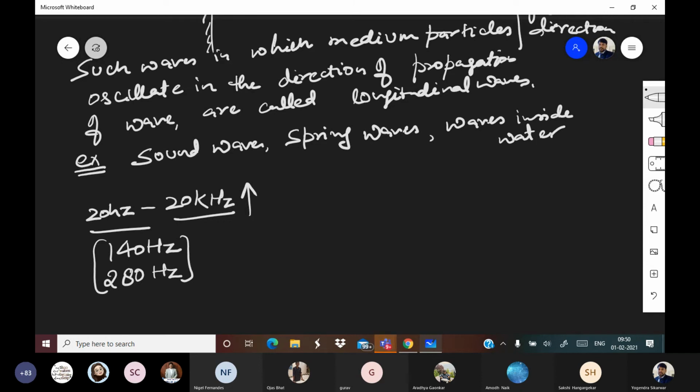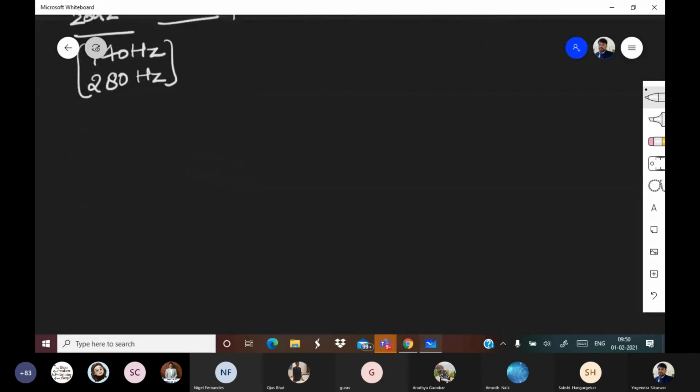So we were talking about the types of waves. In a very simple way, if energy moves in the direction of propagation of wave, then it is longitudinal. If energy moves perpendicular to the direction of propagation of wave, then it is transverse. All right. As I was telling you, we can prepare quick notes. Let me tell you how to prepare quick notes. Pay attention.